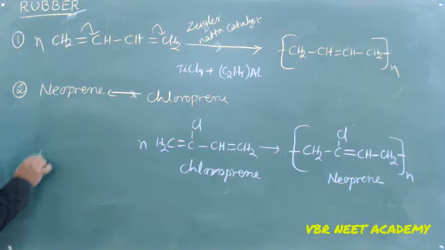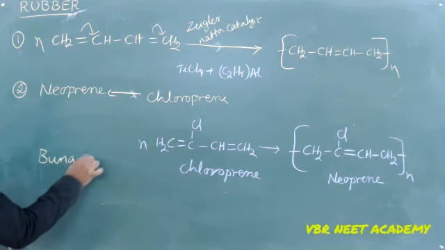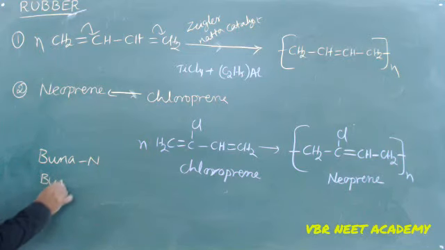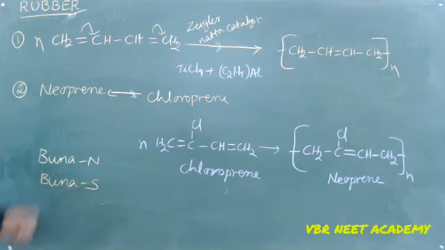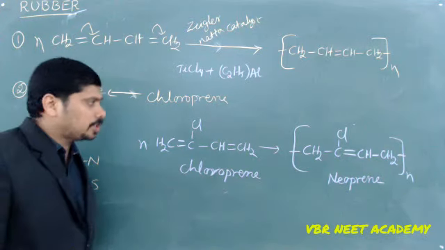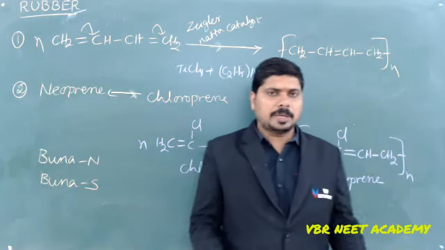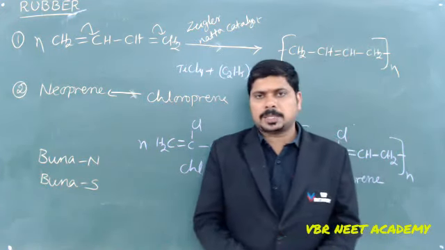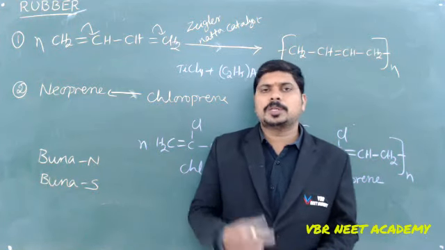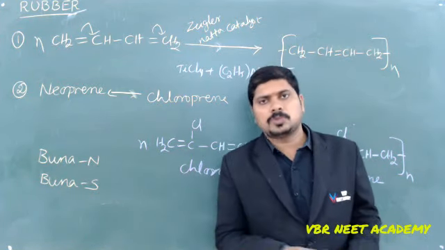Still we are going to have Buna-N and Buna-S, acrylonitrile and styrene added to butadiene. Those also come under the rubbers. Anyway, for all these polymers I am going to give one table. That table will have the monomer, the polymer, the linkages between them and what type of polymer it is. All those things will be in a table that I will be displaying and explaining. That photocopy is going to be given to you so that you can follow.